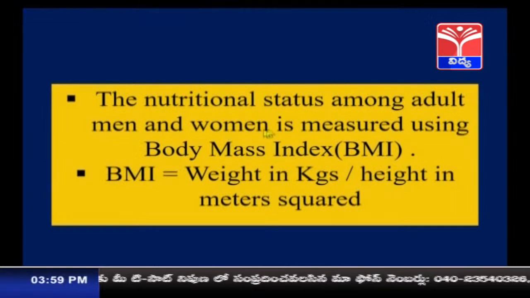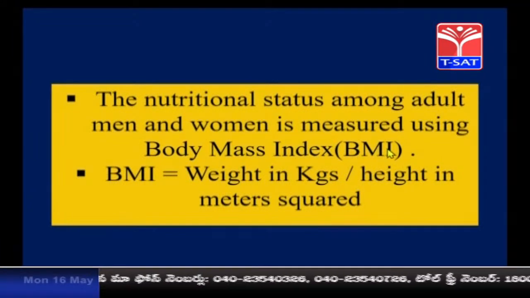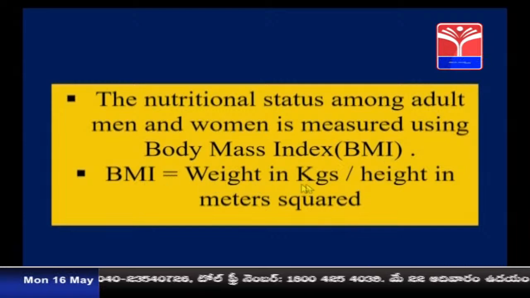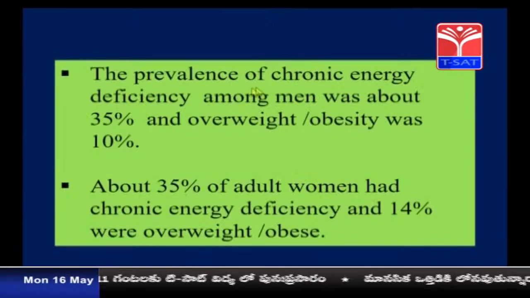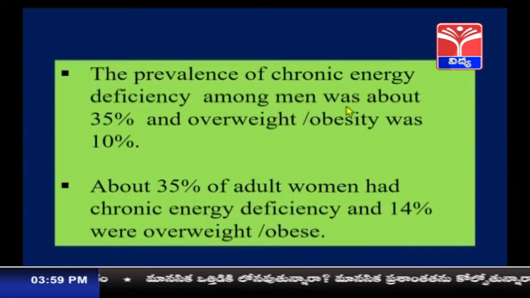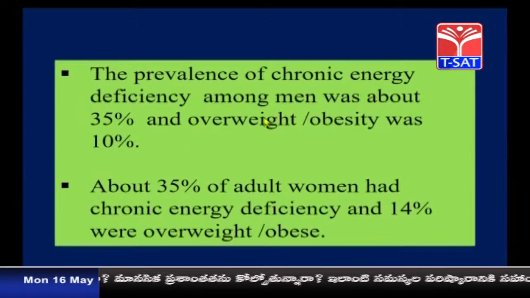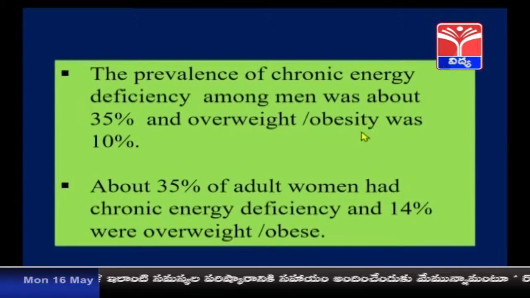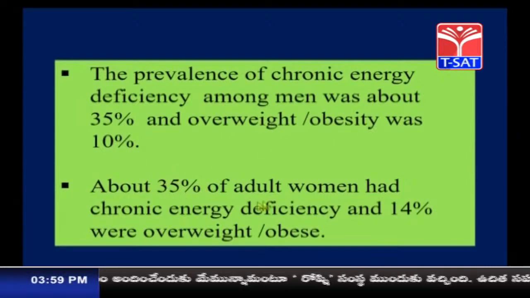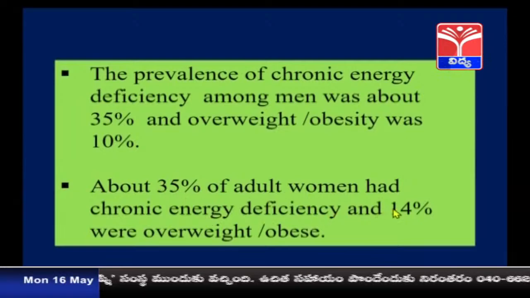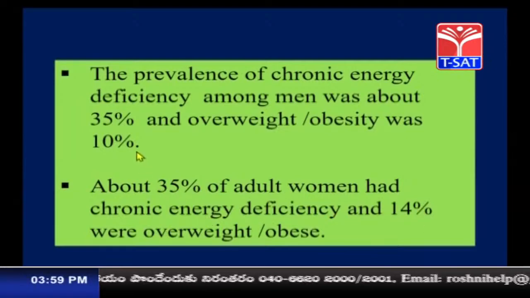So, till now we have discussed the children's nutritional status. What about the young men and women? The nutritional status of young men and women is measured using BMI, body mass index. BMI is equal to weight in kgs divided by height in meter square. The prevalence of chronic energy deficiency among men was about 35%, and overweight, obese men were 10%. About 35% of adult women had chronic energy deficiency and 14% were overweight or obese.